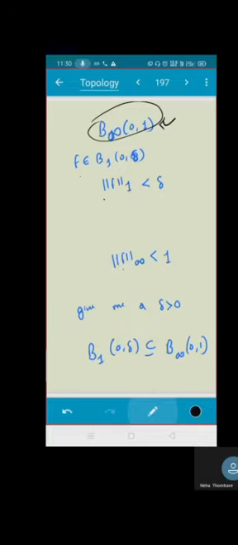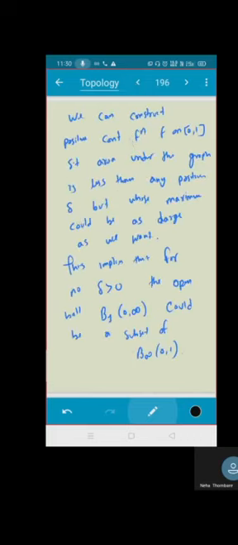But you can construct so many functions whose area under the curve is less than delta, but you cannot bound it. Read the statement. We can construct a positive continuous function f on the interval 0, 1 such that the area under the graph is less than any positive delta, but whose maximum could be as large as we want.